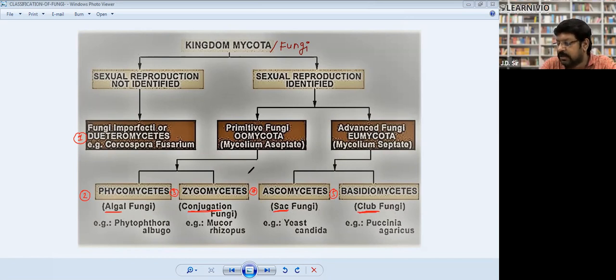Look, in your NCERT, there are Phycomycetes, Ascomycetes, Basidiomycetes, and Deuteromycetes. Zygomycetes is missing in NCERT. So actually there are 5 classes of fungi, but in NCERT there are only 4. So you have to retain this kind of classification system. Take this screenshot.